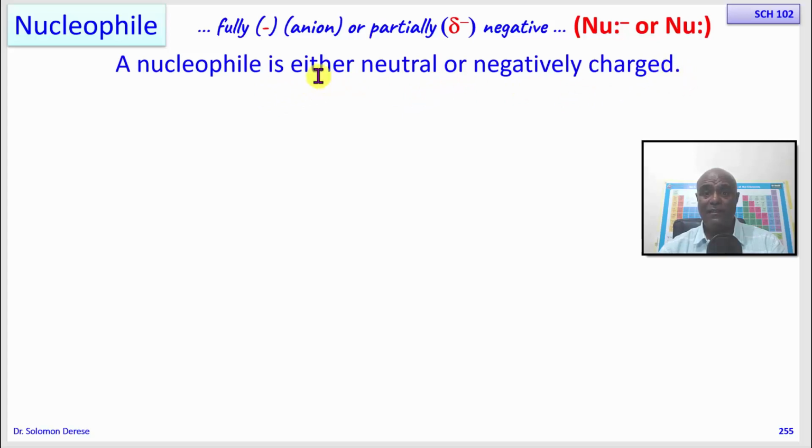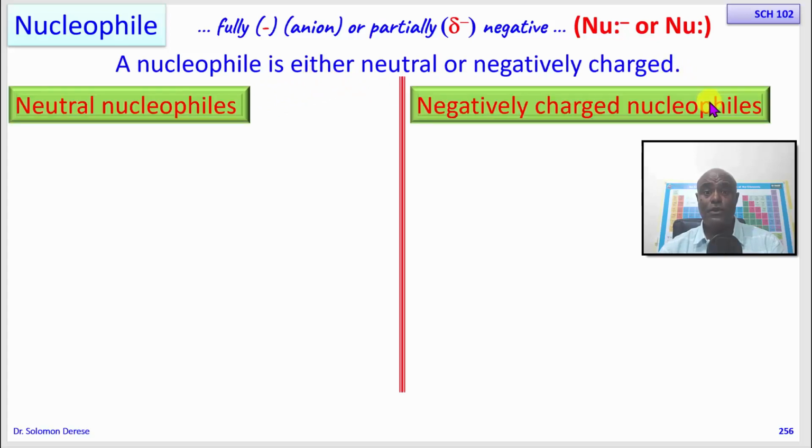So we can divide nucleophiles into these two groups: neutral nucleophiles and negatively charged nucleophiles. A negatively charged nucleophile is very straightforward. It could be a carbon, it could be an oxygen, or it could be a nitrogen. It is negatively charged, so because it has an excess of electrons, it is for sure a nucleophile.